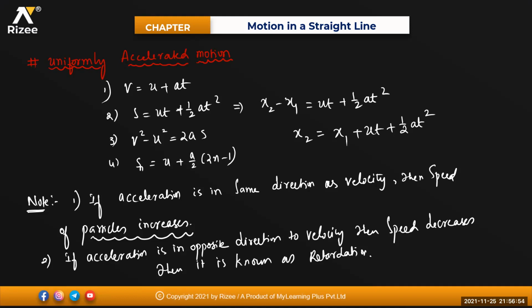If acceleration is in the same direction as the velocity, then the speed of the particle increases. If the acceleration is in the opposite direction to the velocity, then the speed of the particle will be decreasing. Clear?